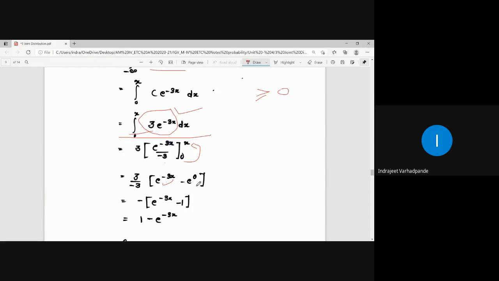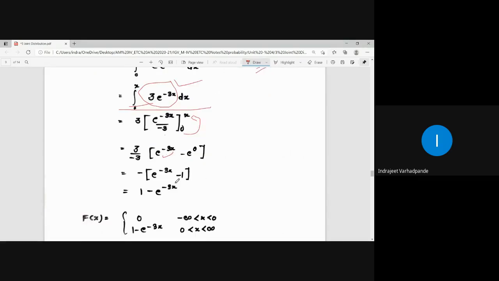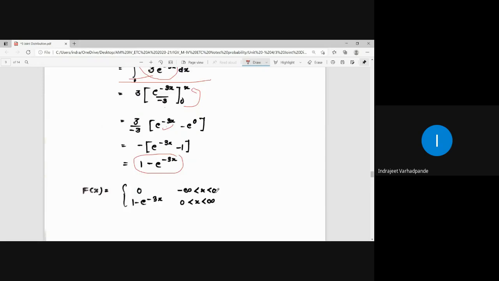What is e to the power 0? It is 1. So what does my function become? The function comes out to be 1 minus e to the power minus 3x. Now how to write it down, by distributing it in the distribution function. For the given range up to 0, up to 0 means from where to where will it go? Minus infinity to 0, the value of the function will be 0, and from 0 to infinity, everything is covered here up to infinity, the value of the distribution function will be 1 minus e to the power minus 3x.